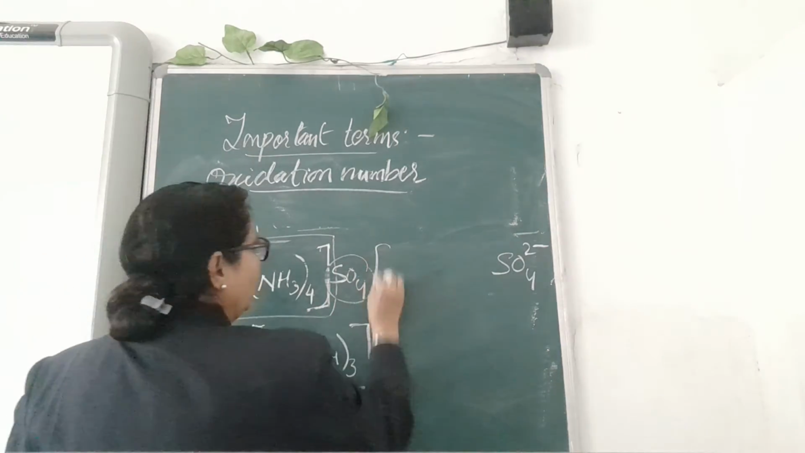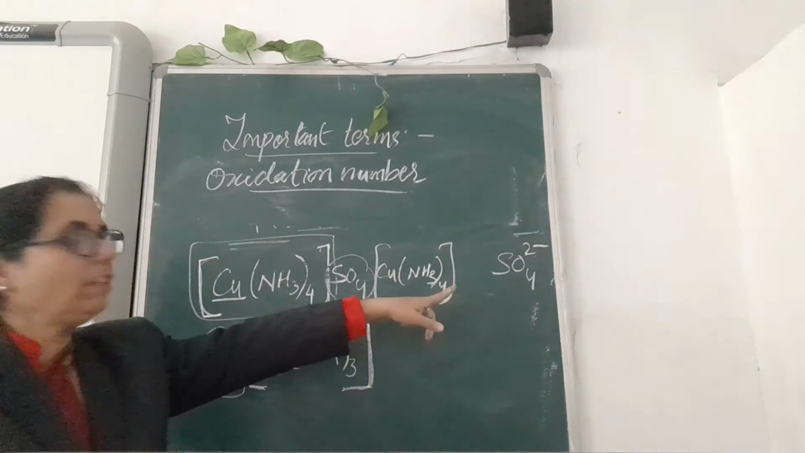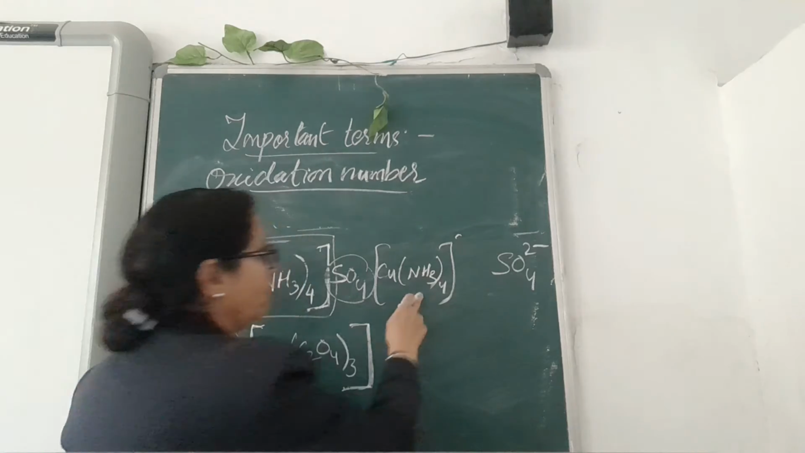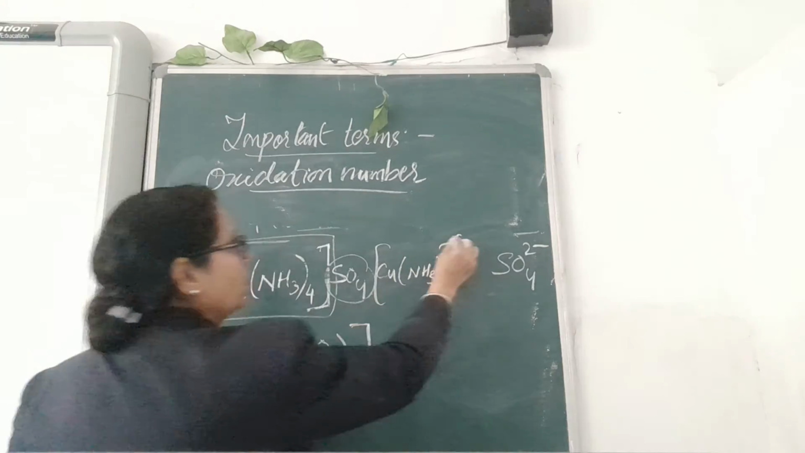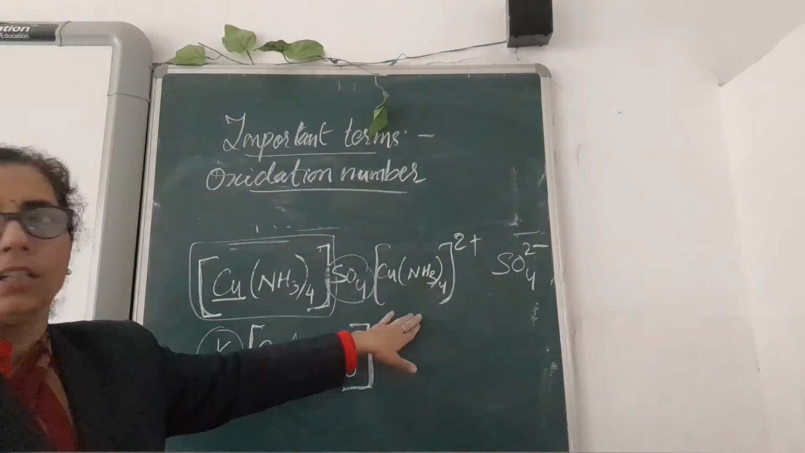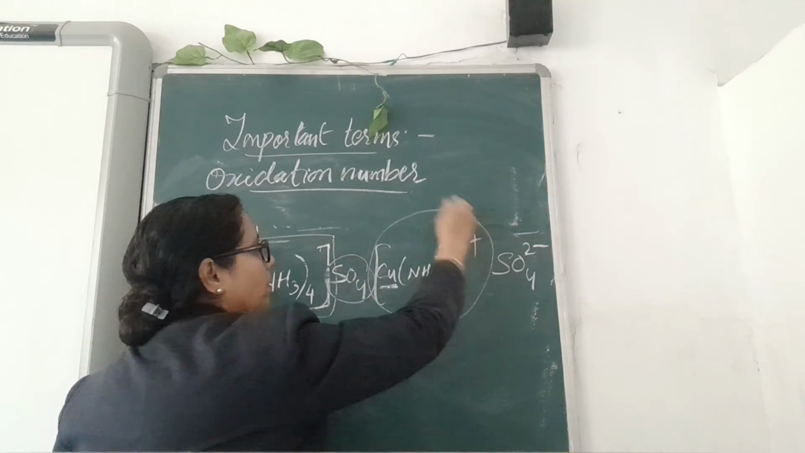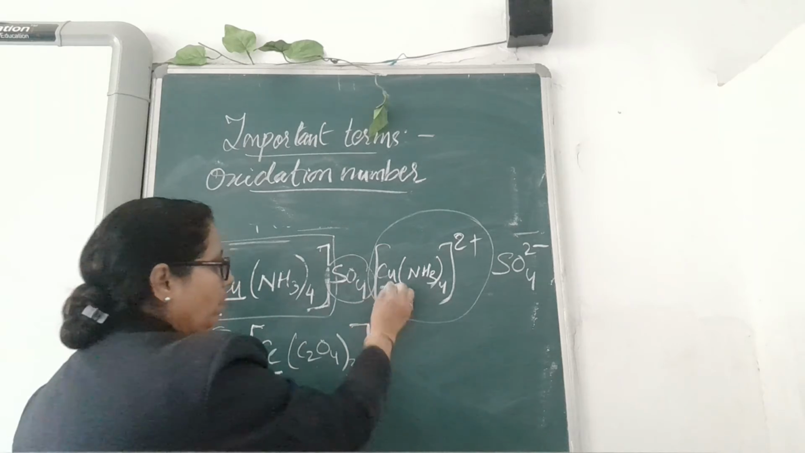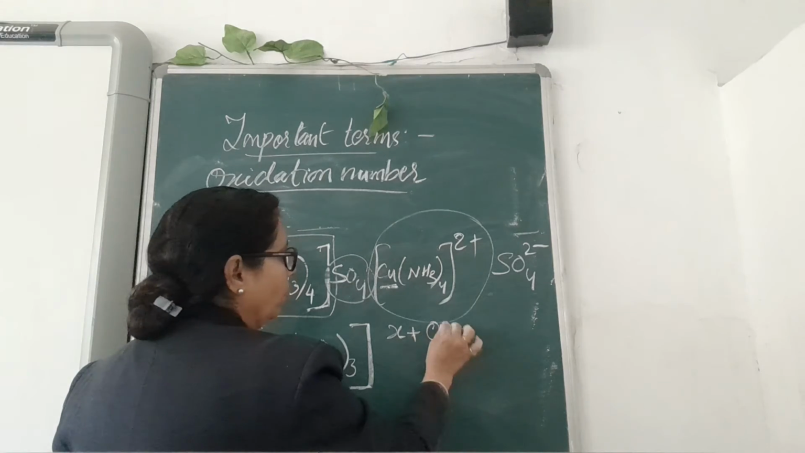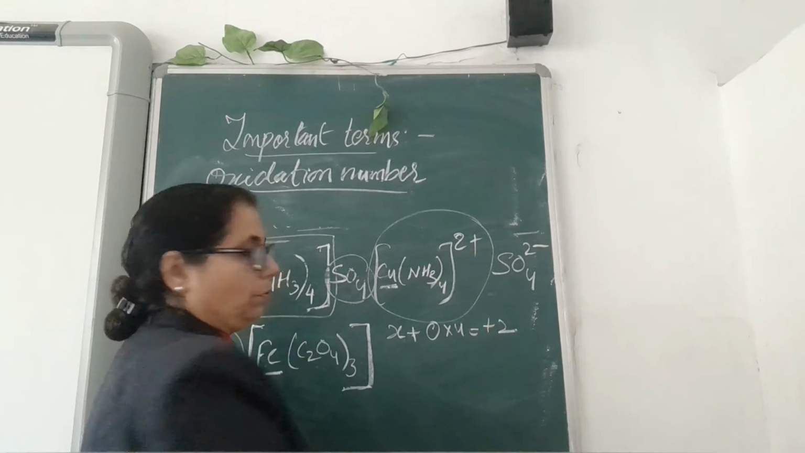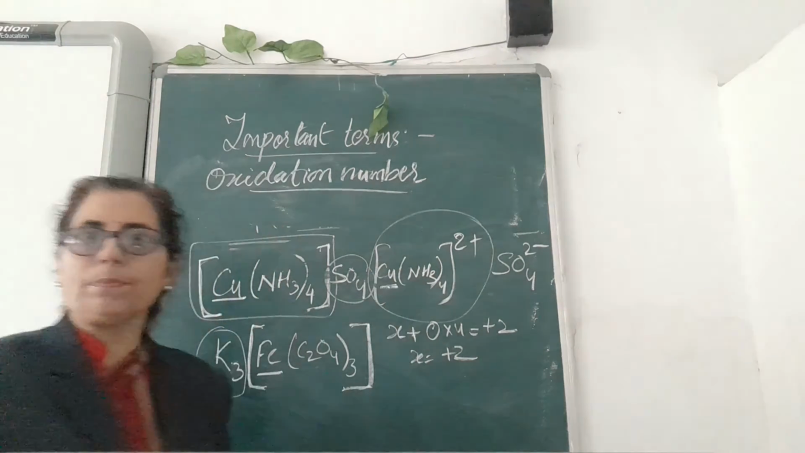So this remaining complex is Cu(NH3)4. Now how much charge will it have? Because ammonia is neutral, copper will show a 2 positive charge. With this you can find the oxidation number of copper using this complex ion. You know how to find it. Copper is taken as X, plus ammonia having no charge, so 0 into 4, equal to plus 2. So X will be equal to plus 2. That means copper has a plus 2 oxidation number.